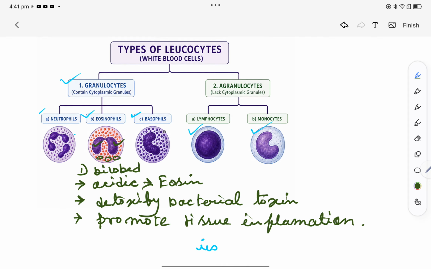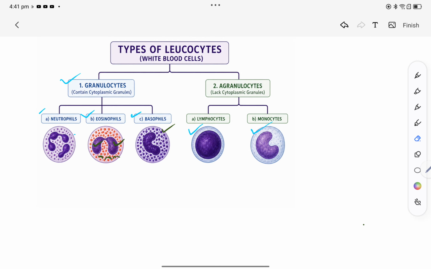Next we are going to learn about basophil. As we can see by the diagram, here the nucleus is trilobed. And they can be dyed with basic dyes. That's why they have this name, basophil.